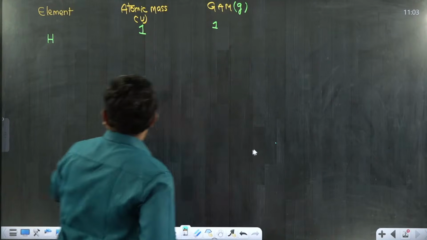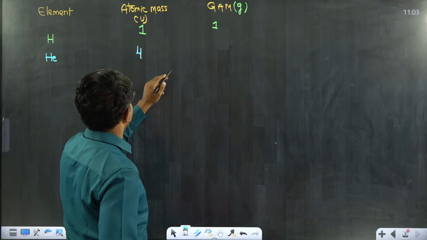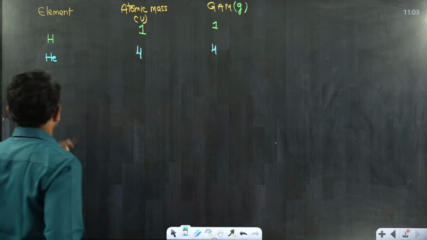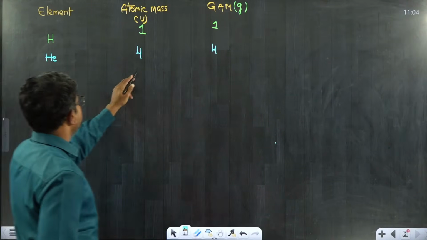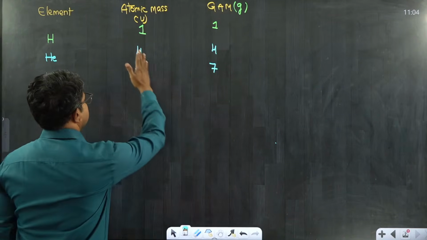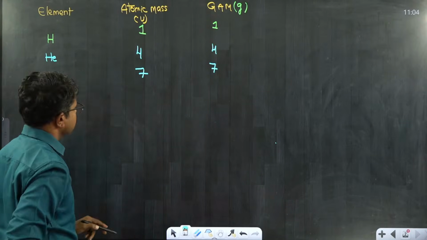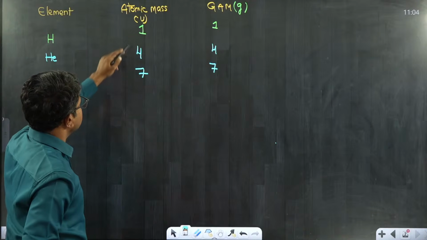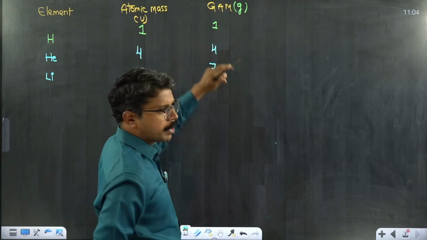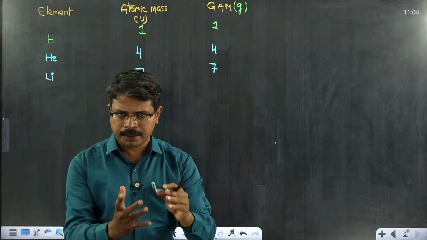Next, helium, its atomic mass is 4 unified mass or AMU, its gram atomic mass is 4. Lithium, 7 here and 7. So the main difference between atomic mass and gram atomic mass is, as we have discussed already, atomic mass represents the mass of a single atom, whereas the gram atomic mass represents the mass of 1 mole of atoms.